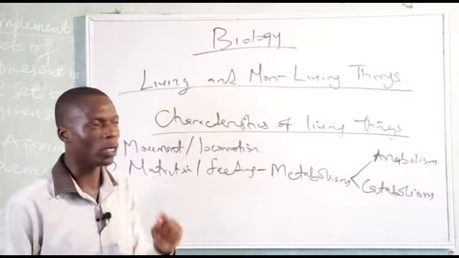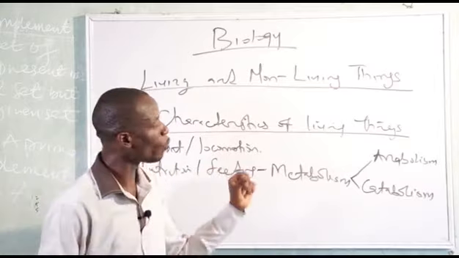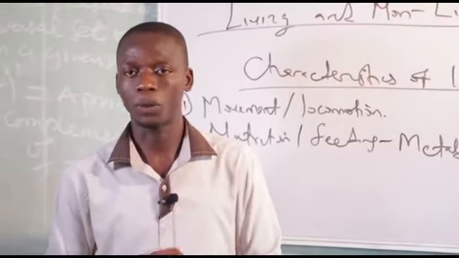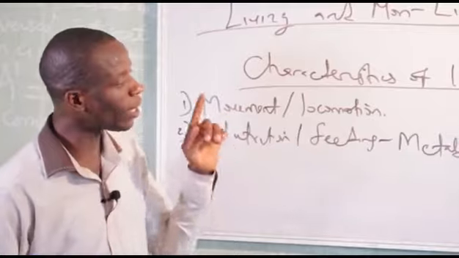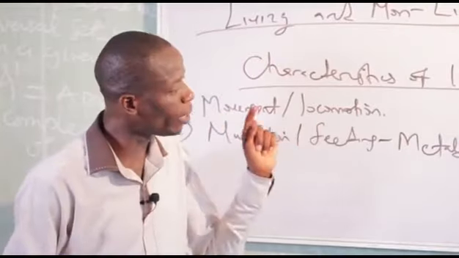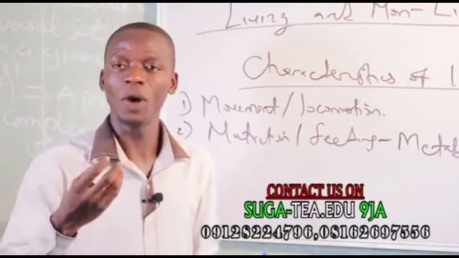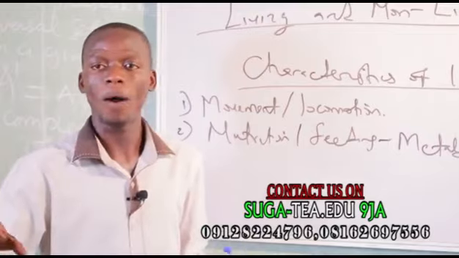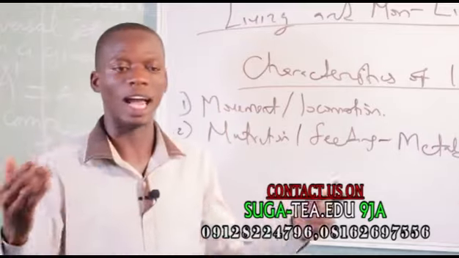And one thing I want us to know is that for anybody to grow, the rate of anabolism must be greater than catabolism. You are getting what I'm saying? For growth to occur in an organism, the rate of anabolism must be greater than the rate of catabolism. That is, the rate you are building energy must be greater than the rate you are breaking that energy. That is when growth will occur. Why food is very important in living organisms: to sustain life.